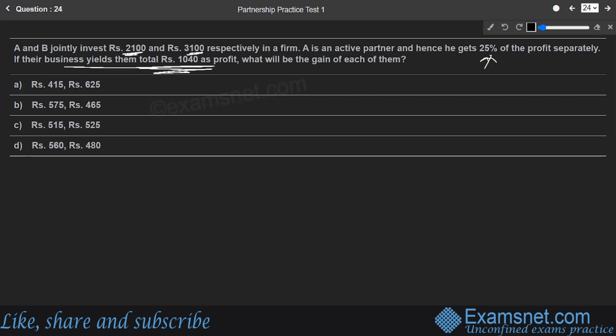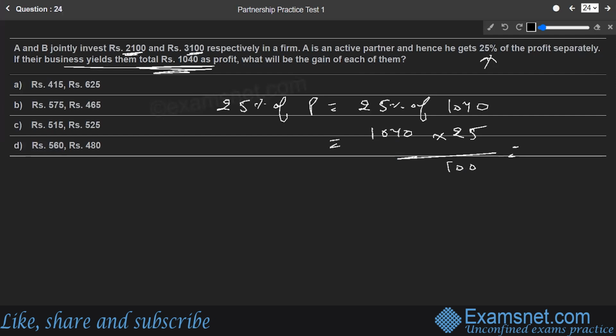So this 25% of the total profit should be given to him additionally. Let us find out this profit share. That is nothing but 25% of the total profit, 1040. If we solve this further, this is 1040 into 25 upon 100. If we solve this, this comes out to be 260.